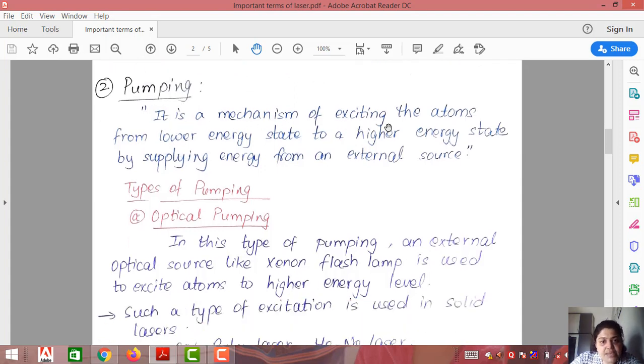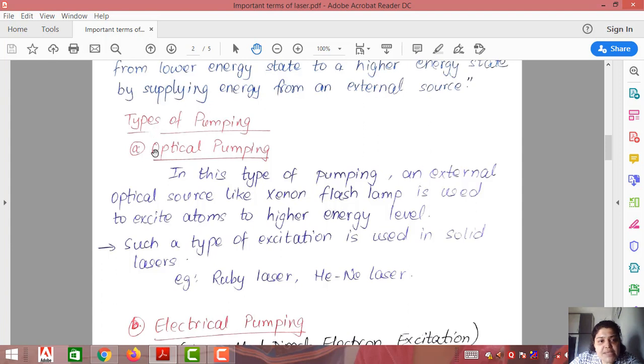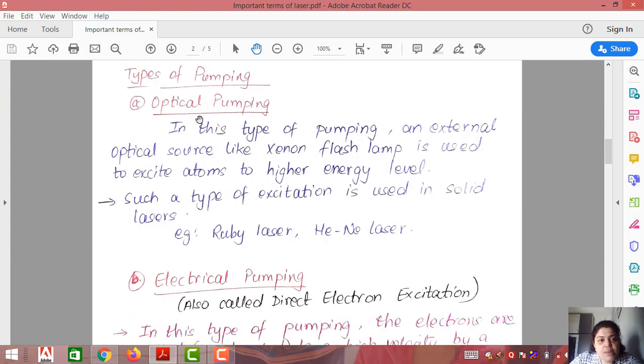It is a mechanism of exciting the atoms from the lower energy state to the higher energy state by supplying energy from an external source. If you give energy to the lower energy state, the atoms will move from the lower to a higher energy state. Now this energy from an external source can be in the form of light, heat, or current. We have some basic types of pumping. The first of them is known as optical pumping. The term optical is always related to light. Optical means it involves light.